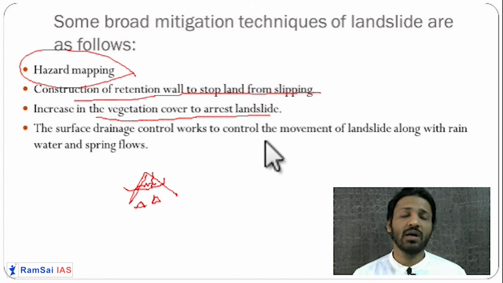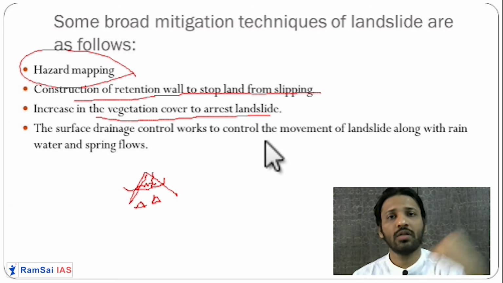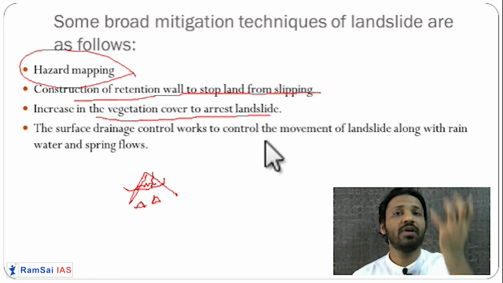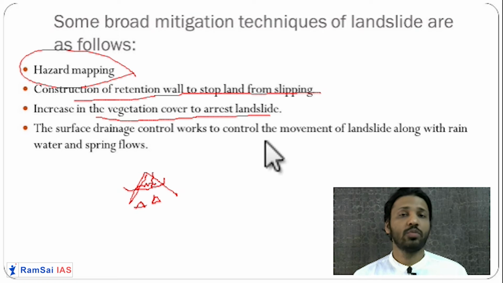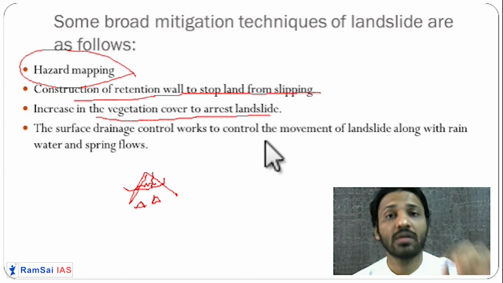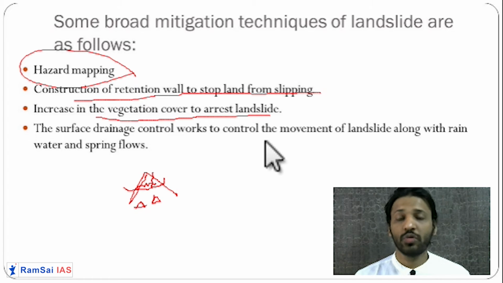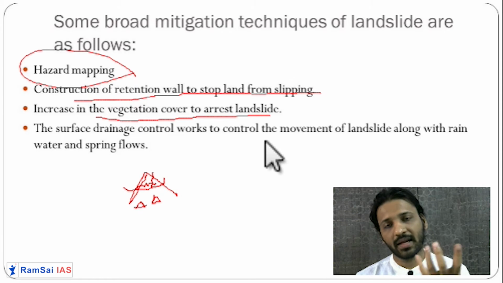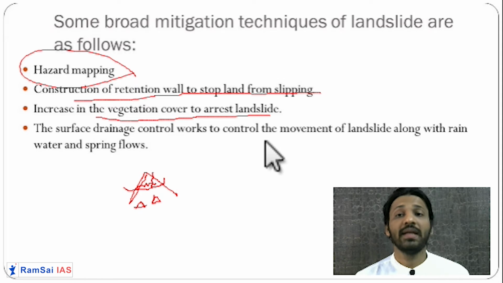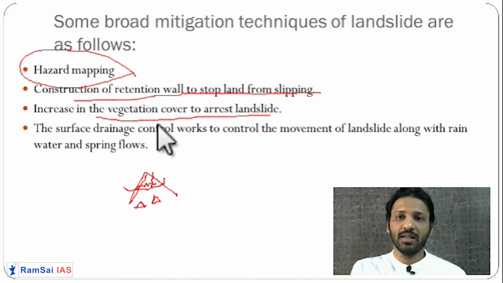Second thing, when rainfall occurs, it does not directly fall on the mountains or on the land. It first falls on the bodies of the plants. So because of that, what happens? It does not erode the land or the mountain. It reduces the chances of landslide. So vegetation cover is very important. First of all, it saves the mountain from flooding or being hit directly by the rains. Then second, their roots hold the soil. That's why increasing the vegetation cover is one of the important mitigation techniques for landslides.